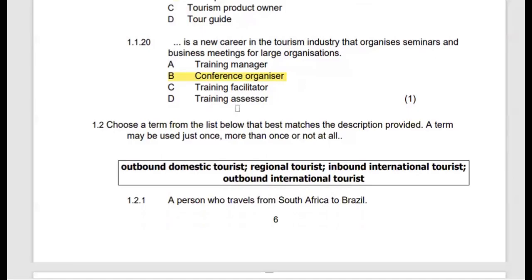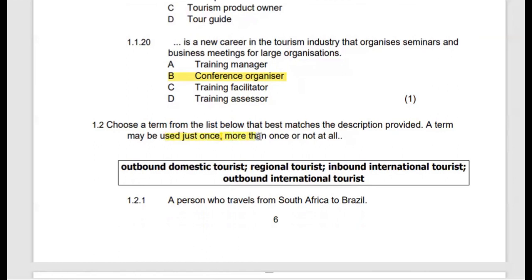Then this brings us to the end of the multiple choice questions. Now we are moving on to the next set of questions. The next set of questions requires us to choose a term from the list that best matches the description provided. A term may be used just once. We need to highlight this.